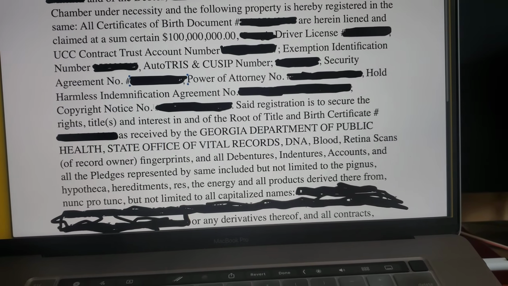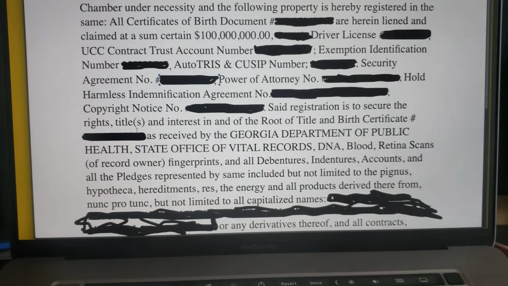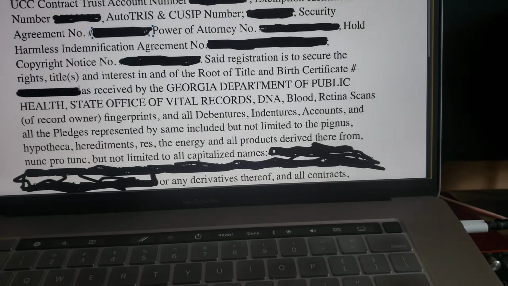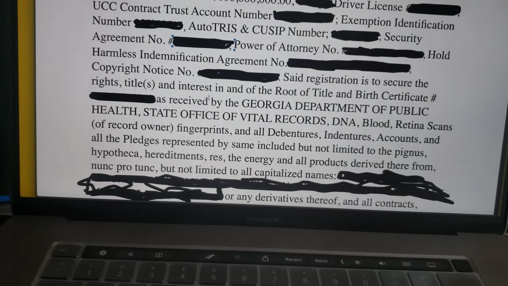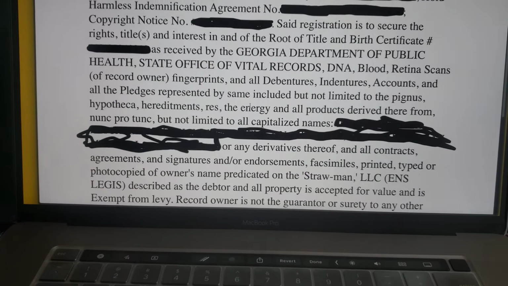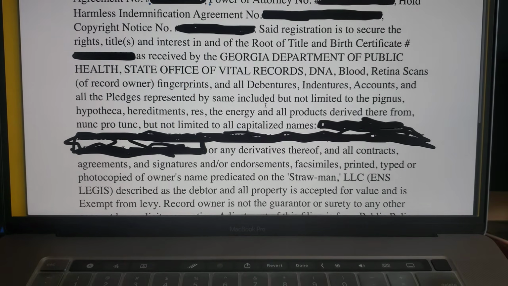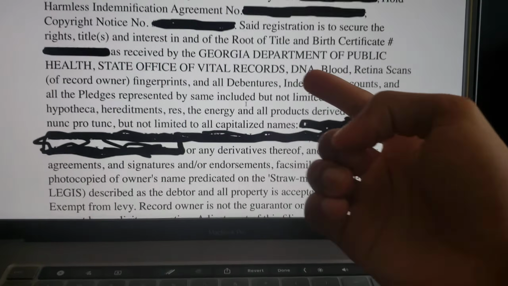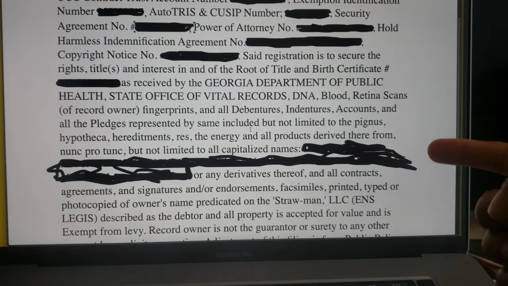Okay, so we've got the copyright notice. You come up with that yourself. And then right here, your birth certificate number, of course, it's at the top of your certificate of live birth. All right. Everything else is self-explanatory. I'm controlling everything from my own mind, body, and soul, okay?